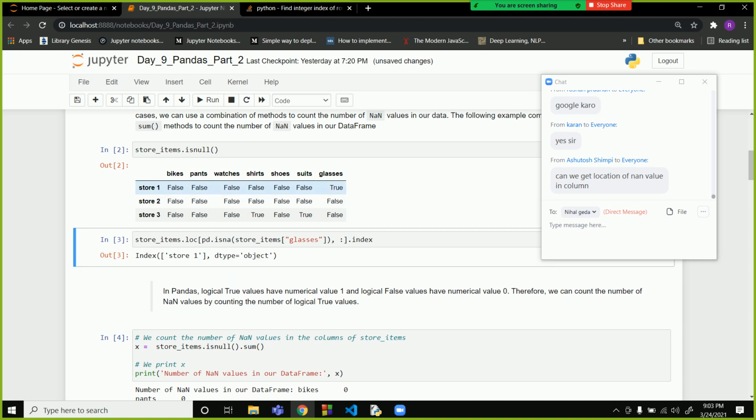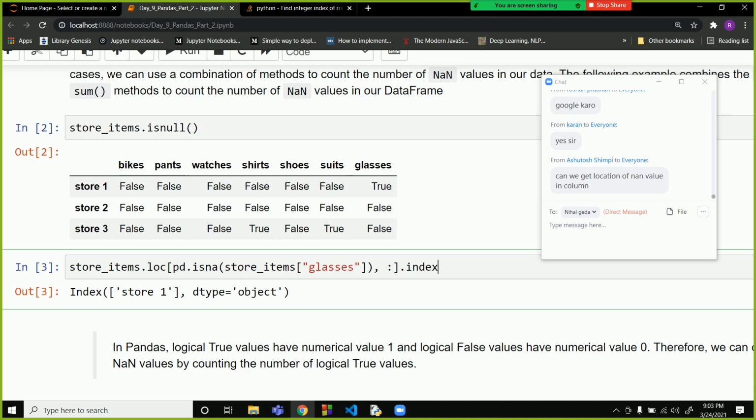So see, by using this command we have returned that store 1 has the nan value over here in glasses.